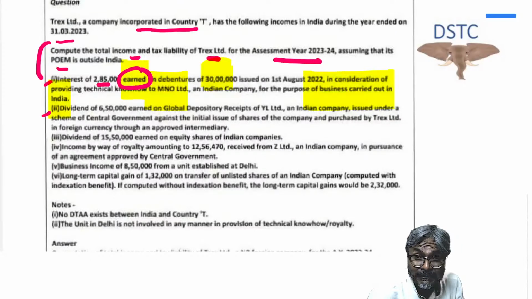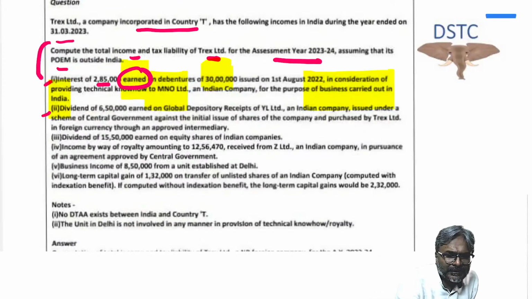Yes, and the rate is under 115AC. 10% is a special rate, students, and because 10% is a special rate, accordingly on the dividend income of 6,50,000 you will apply 10%. Please apply 10% on this one. Coming to the next one, so therefore 6,50,000 into 10%. Is that point clear to all of you, students? So that is what would be the rate.